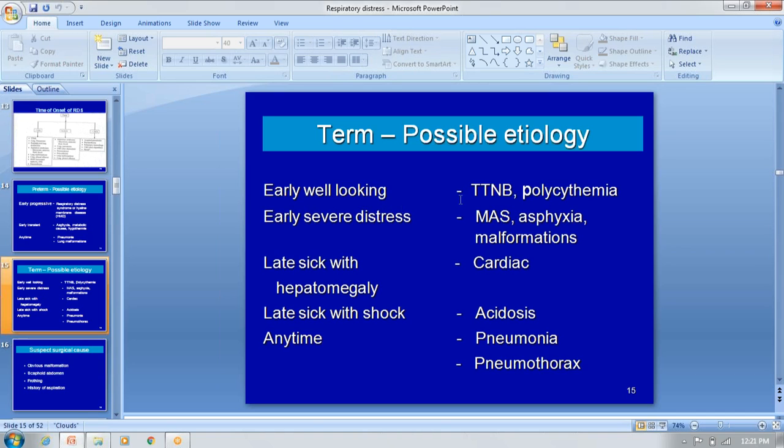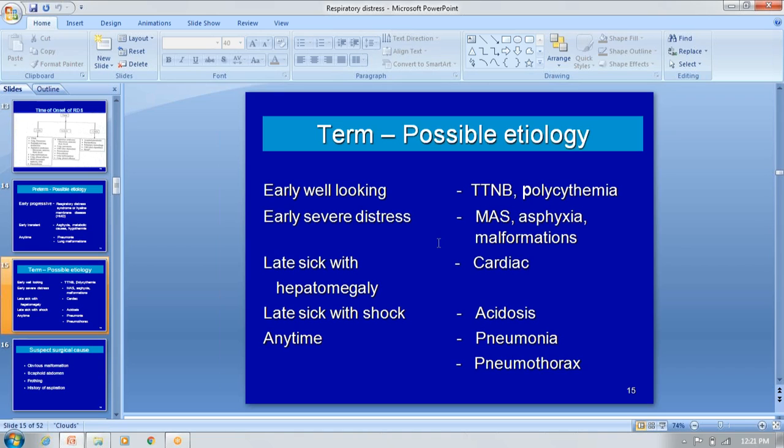TTNB is nothing but transient tachypnea of the newborn and polycythemia. Early severe distress, and that severe, indicates meconium aspiration or asphyxia. Congenital malformation is very, very important. If the baby is very sick, occurs very late with hepatomegaly, think of the cardiac origin.